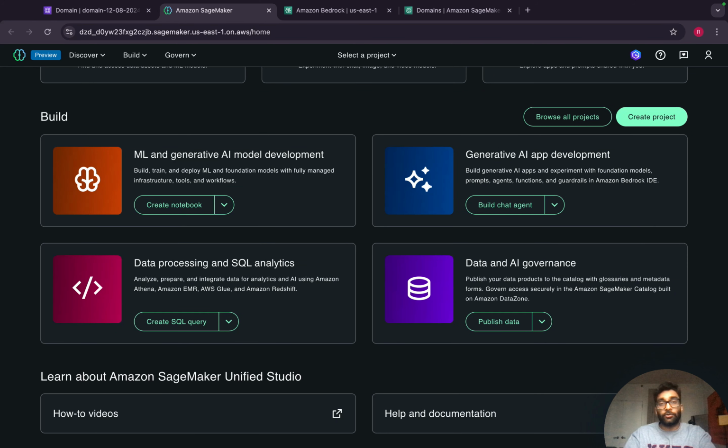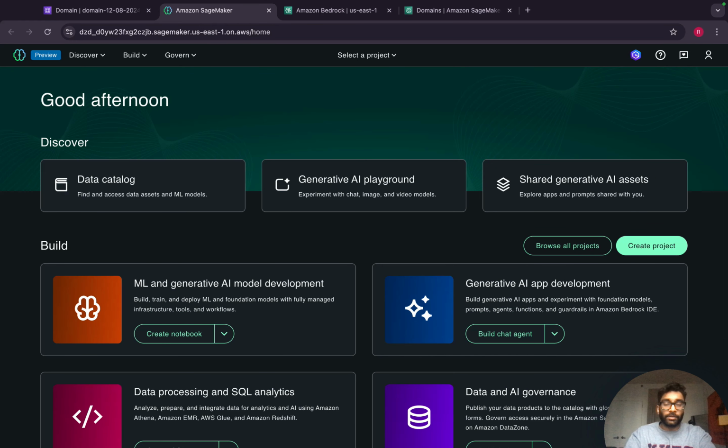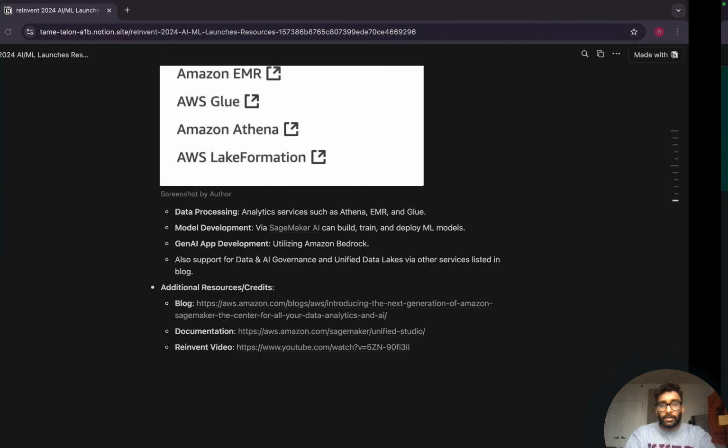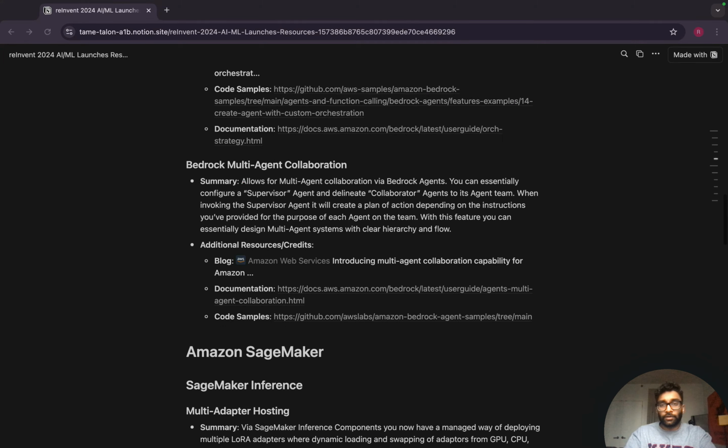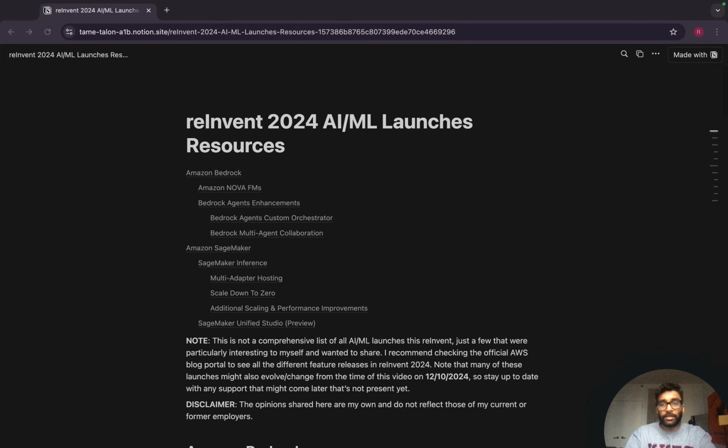And the reason this is so valuable is that a realistic data engineering or ML engineering project is not just one service. You're probably going to be working with many of these different features. So this gives you a singular platform to be able to work with it. And I think that brings a wrap to at least the features that really stood out for me. Like I said, this is all a public Notion page, and I'll link it down below.